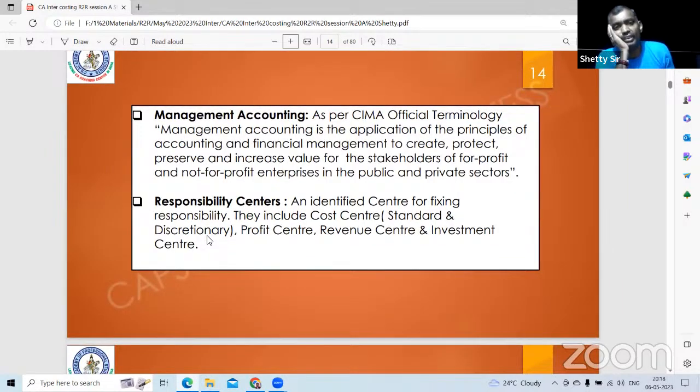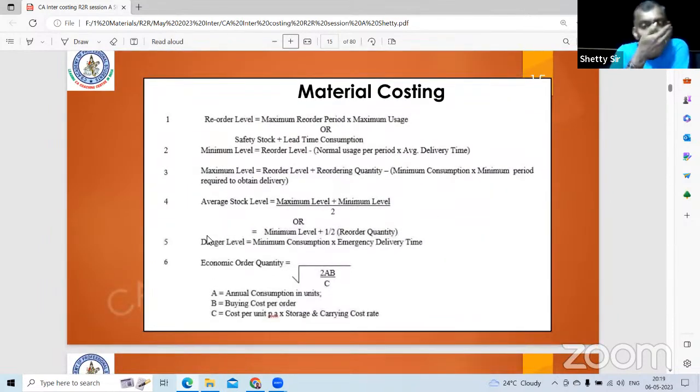Management accounting, punch words, okay, CPPI. So create, protect, preserve, and increase. So it is a philosophy where you create, protect, preserve and increase the value, wealth to the stakeholders. That is called management accounting. Responsibility centers can be for fixing a responsibility. It can be a cost center, a revenue center, a profit center. In a company, there are multiple managers. For example, Aditi is there, Chaitanya is there, Sunil is there. So there are three production managers. You can either fix them as a cost center, profit center, investment center, or revenue center.